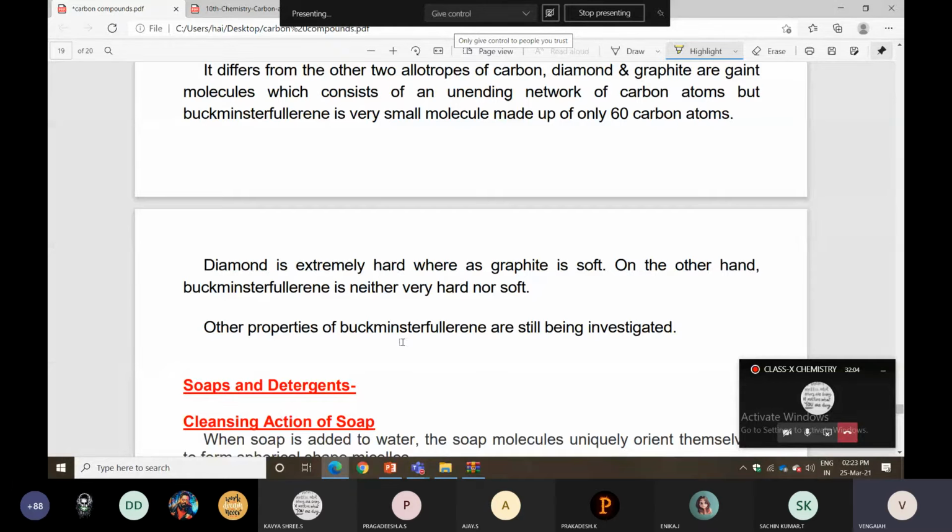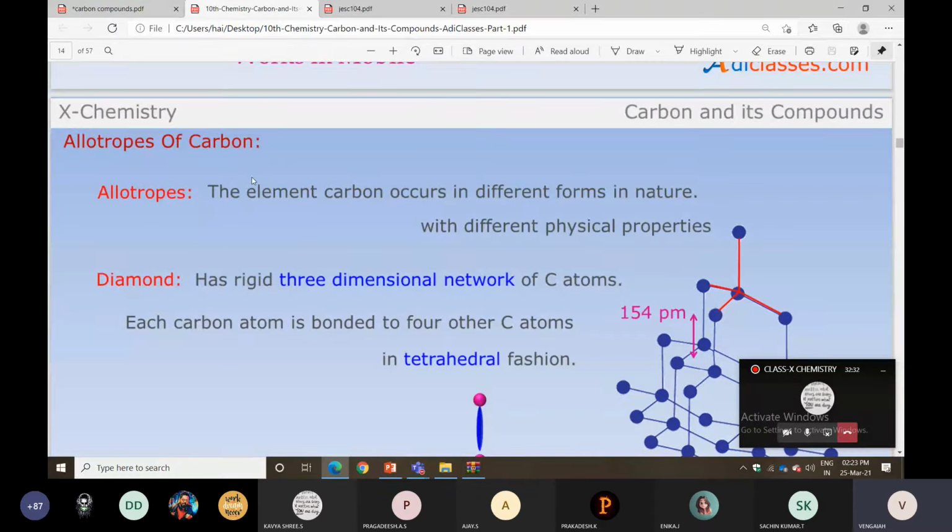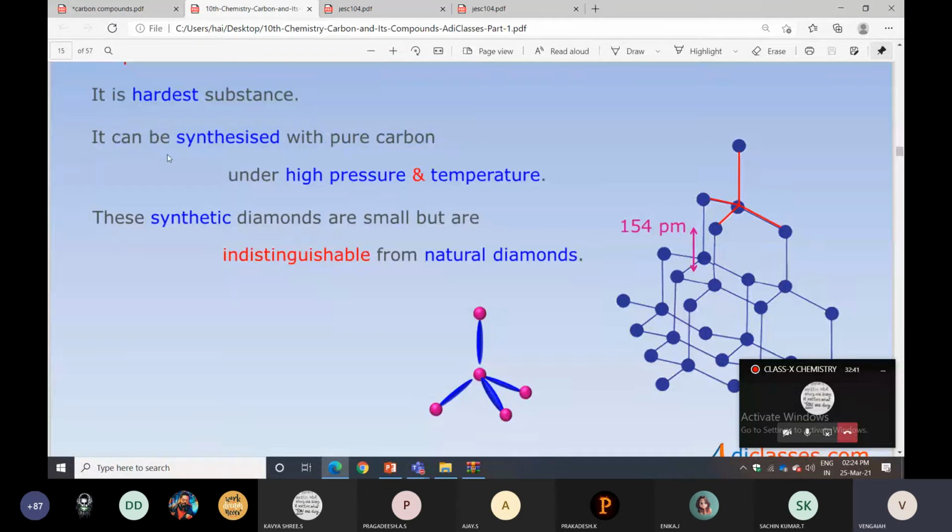So we will discuss some more important points again. Allotropes have different physical properties but the same chemical property. First one is diamond.